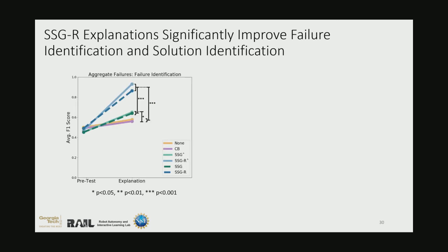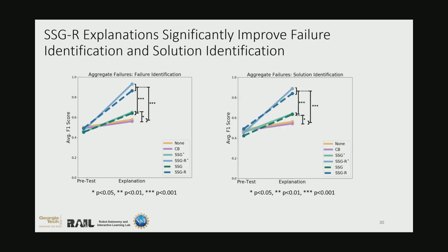So using these metrics, we first analyzed how participants' failure identification performance compared across each explanation type. And from the graph on the left here, we can see that the SSG-R explanations significantly improved users' failure identification compared to the unranked SSG explanations, as well as prior work's CB explanations. When examining participants' solution identification performance, we see similar trends here as well.